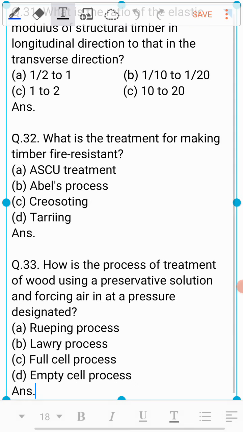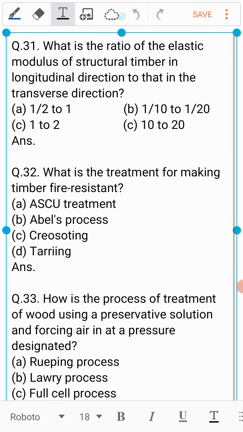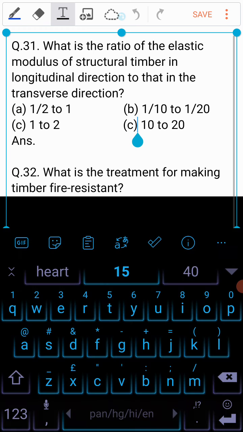So the question number 31 is what is the ratio of the elastic modulus of structural timber in longitudinal direction to that in the transverse direction? A. 1/2 to 1, B. 1/10 to 1/20, C. 1 to 2, or D. 10 to 20?